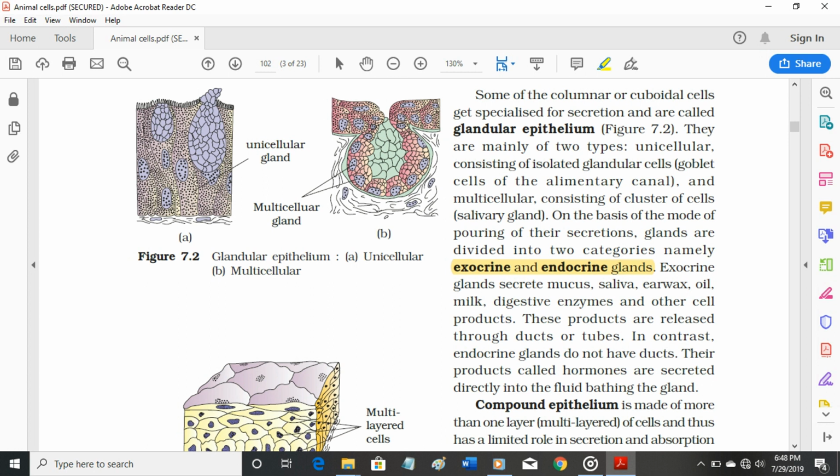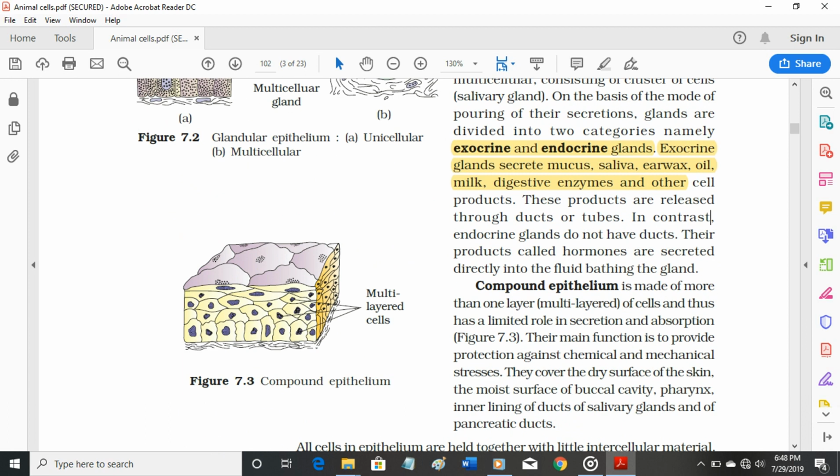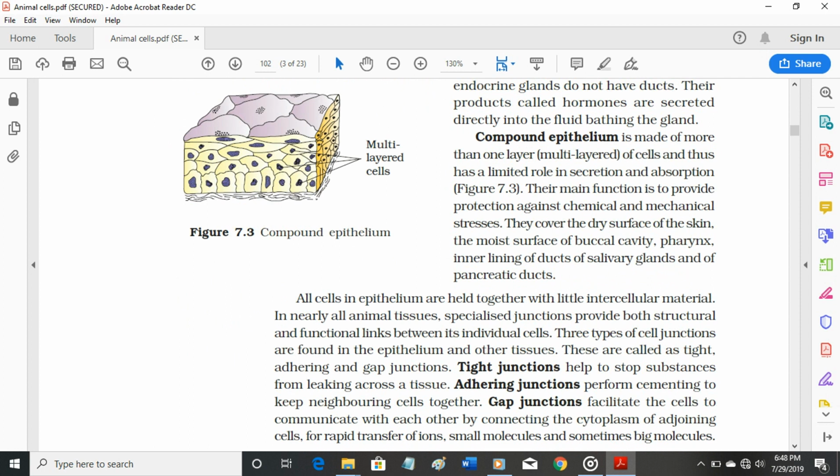Compound epithelium is made of more than one layer, multi-layered, of cells and thus has a limited role in secretion and absorption. Figure 7.3. Their main function is to provide protection against chemical and mechanical stresses.